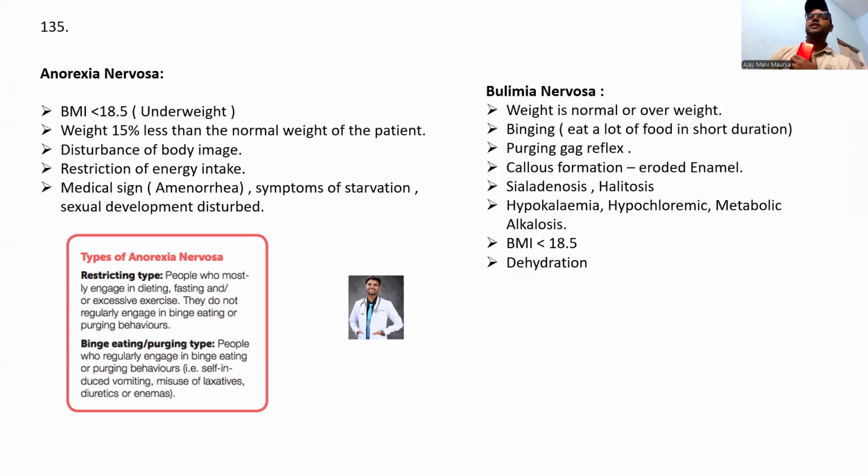That's why they use anything to bring the food out. When they vomit, all the acid comes out. There is callus formation, eroded tooth enamel, bad smell, and salivary gland inflammation.